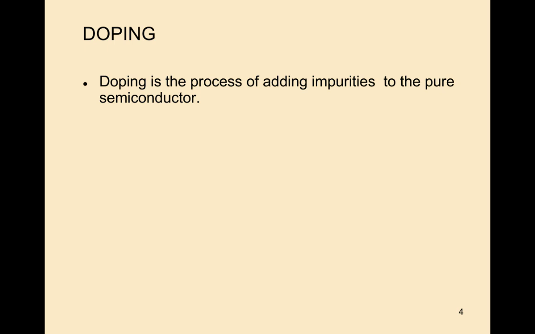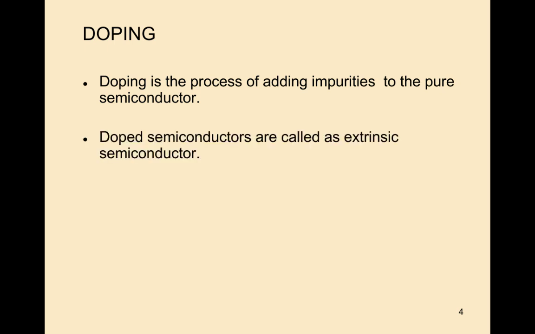By adding trivalent atoms you get p-type semiconductor. By adding pentavalent atoms to the pure semiconductor you will get n-type semiconductor. That process we call doping.